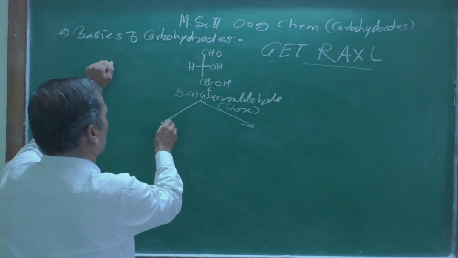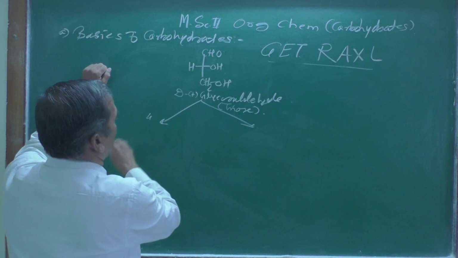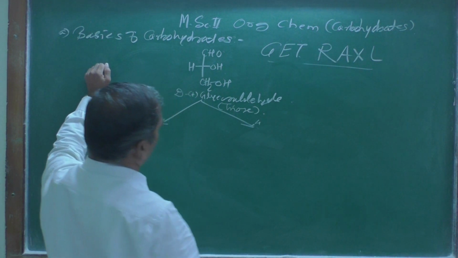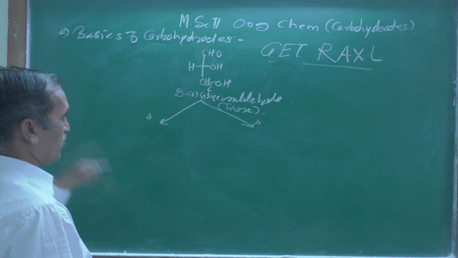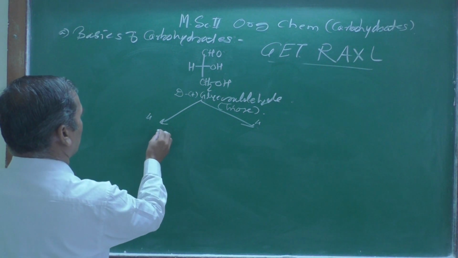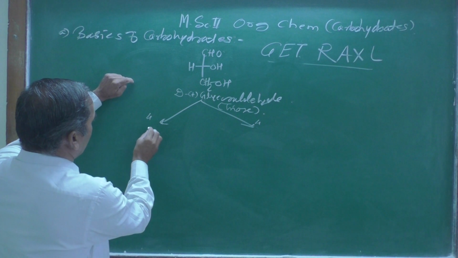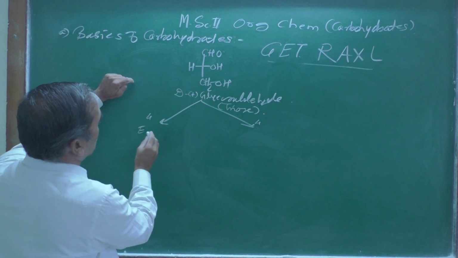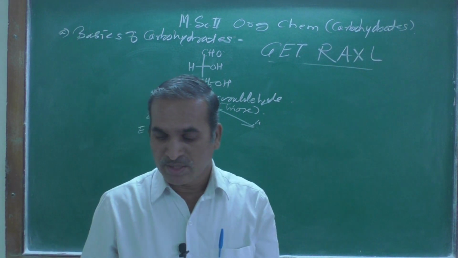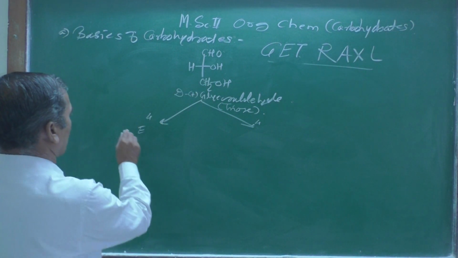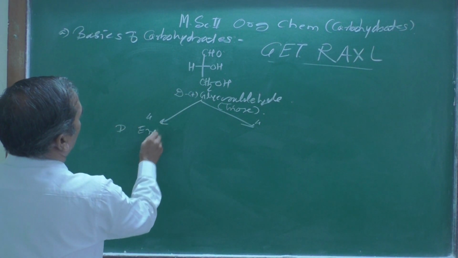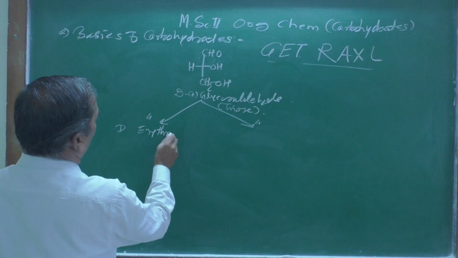You can draw this as a fourth carbon atom, or there also we are adding a fourth carbon atom over there, so that you are going to get here, this E means what? E means erythro. Erythro, or you can call it D erythro.